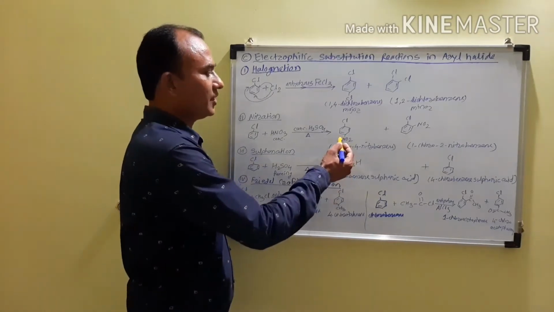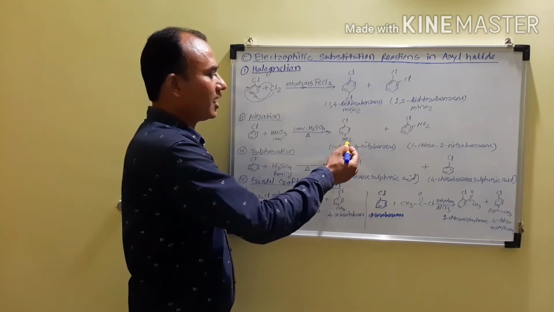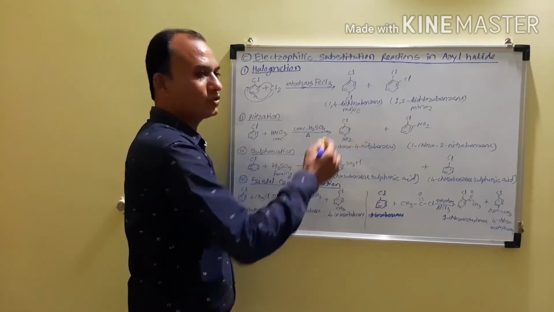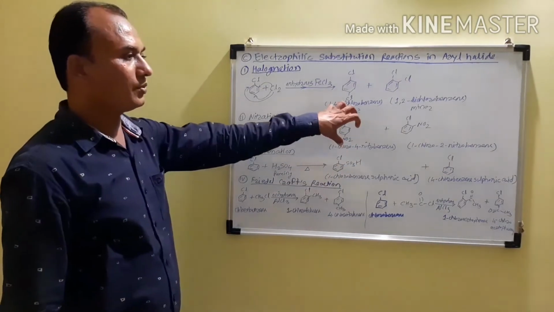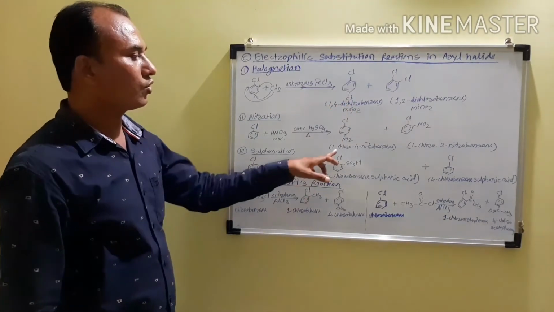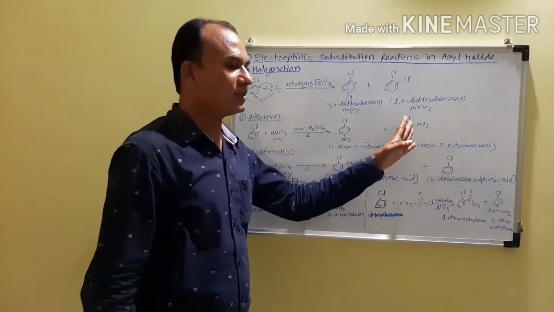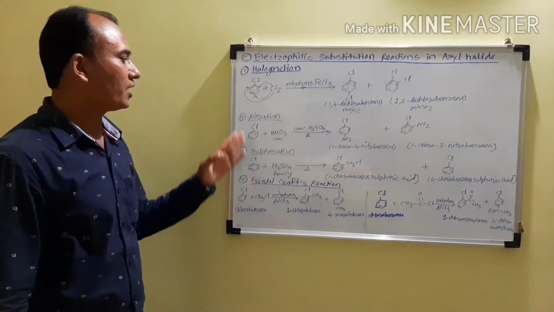1-chloro-4-nitrobenzene is the major product because the nitro group is substituted at the para position with reference to chlorine, and therefore there will be less crowding. Due to this it is the major product, and 1-chloro-2-nitrobenzene is the minor product of the nitration.